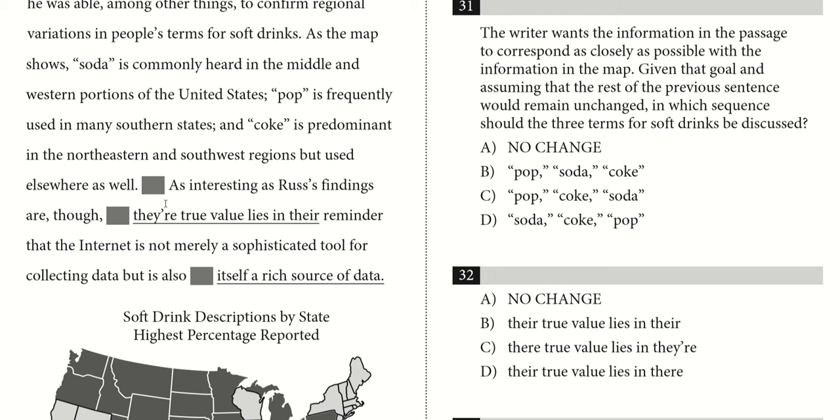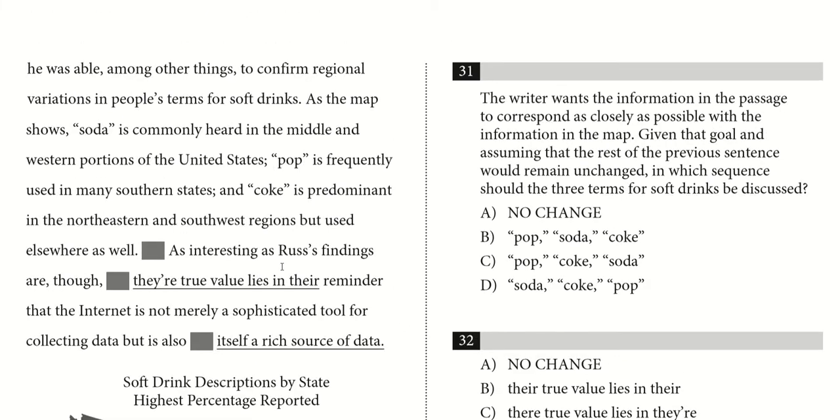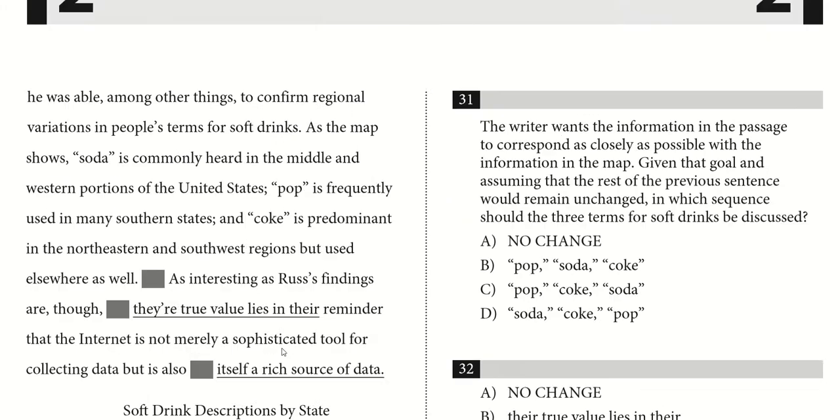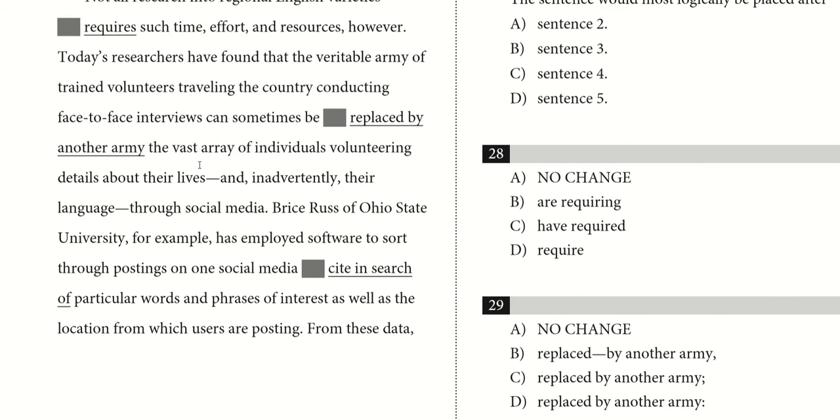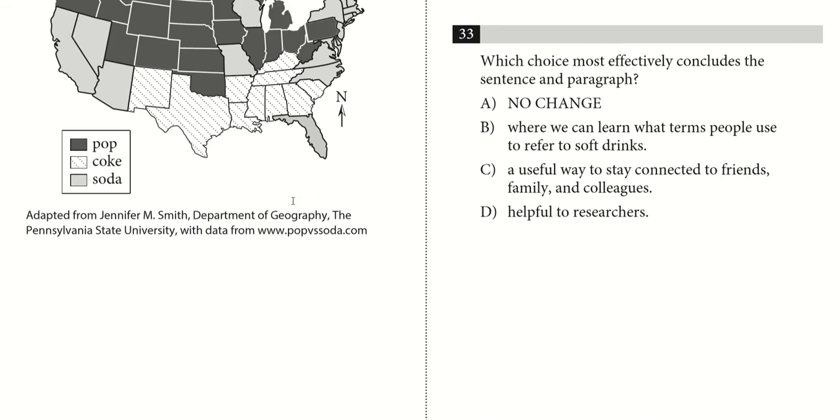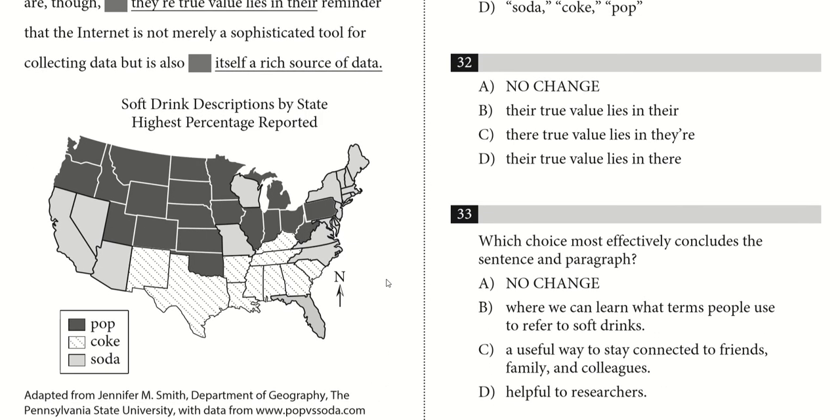So again, that's the sentence, and within the paragraph, it's talking about research again about which name for soft drinks is used most often in what places. And before this, we were mentioning that sorting through postings on social media in search of these things is how you can get this kind of data. So, which is the best conclusion? As it is, I mean, it's not bad. Let's see if there are any better options though.